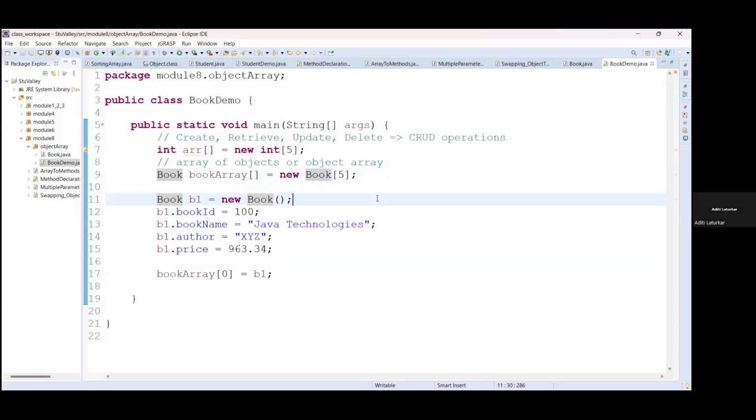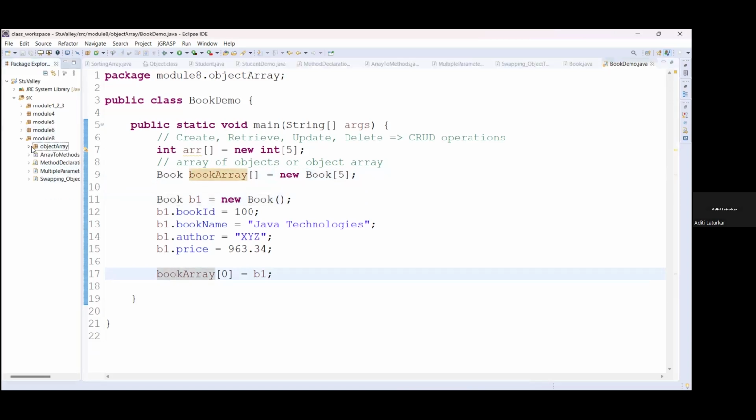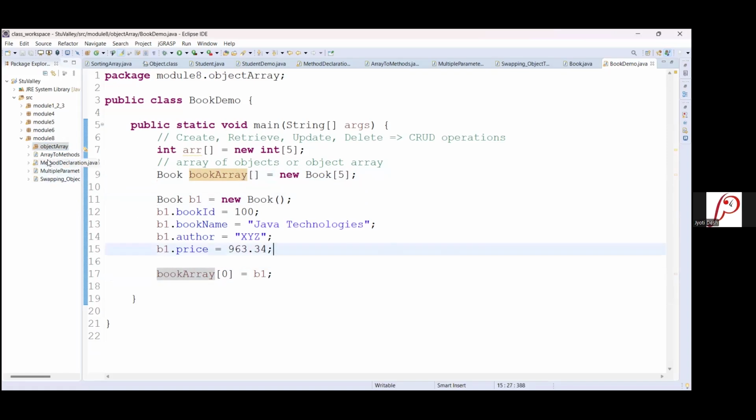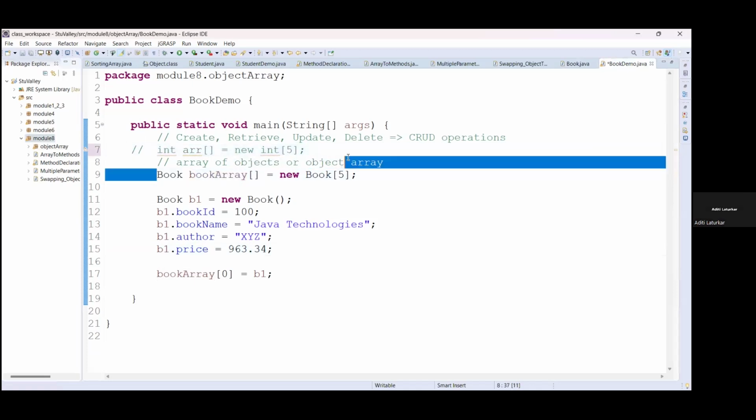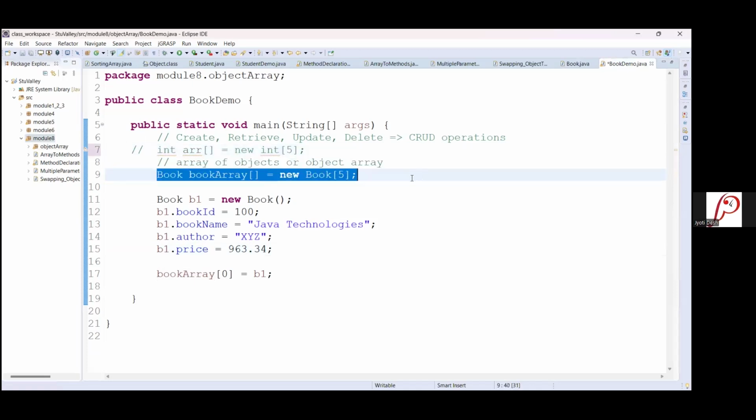So we will come back to this example later to perform the next operations. I hope everyone understood the concept of object array. Actually, we are having int ARR of int 5, so that means totally 5 books we can store. This is for integer. This we are using for Books. 5 objects of the book class. So 5 books information I can store maximum.